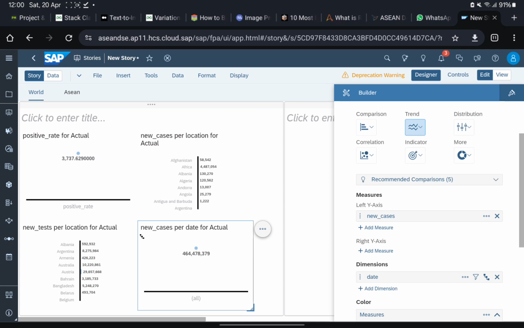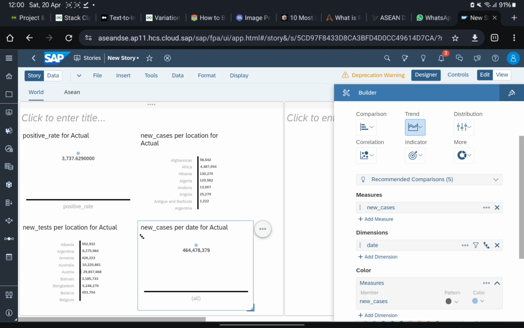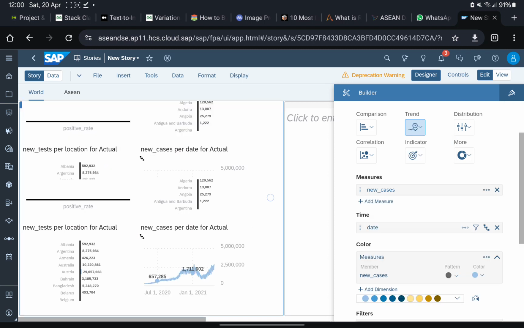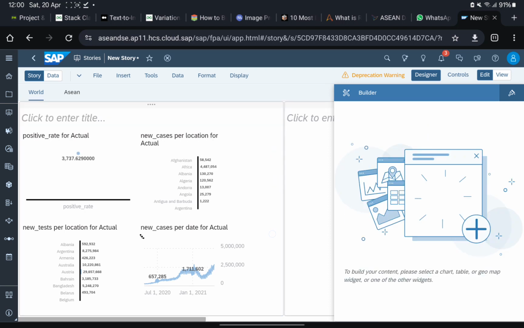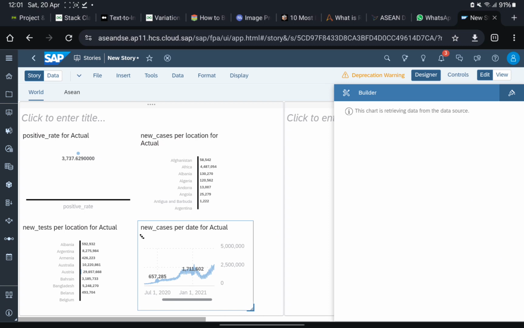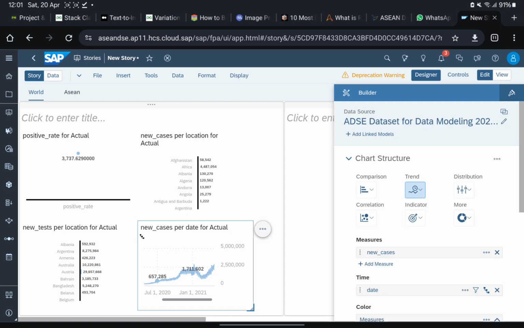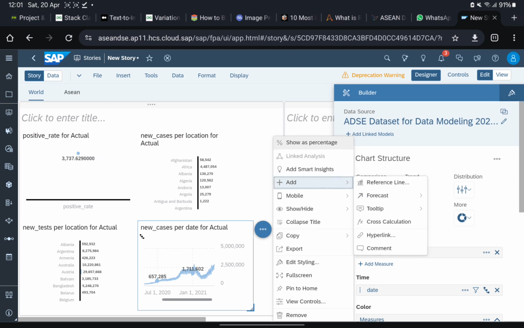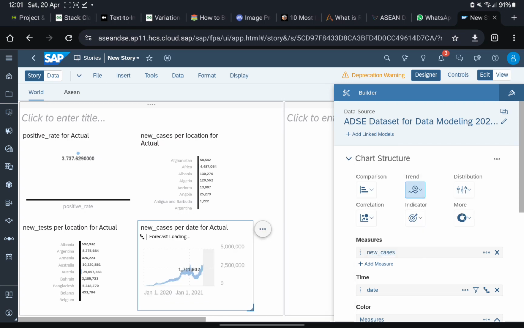Okay, so as we can see here, this is our forecast. For example, the algorithm predicts that on the 1st of May 2021, there will be 7.7K new cases. This is the prediction based on the trend and everything. The algorithms of SAP Analytics Cloud themselves do this. The algorithm can predict until the 23rd of July 2021.